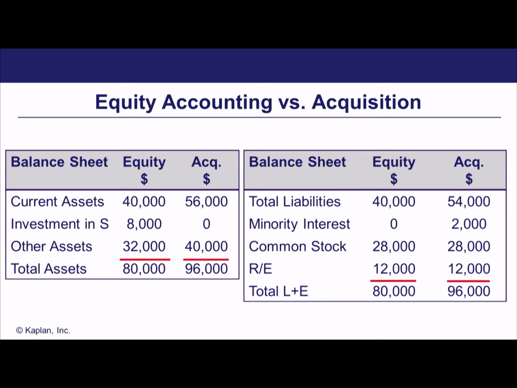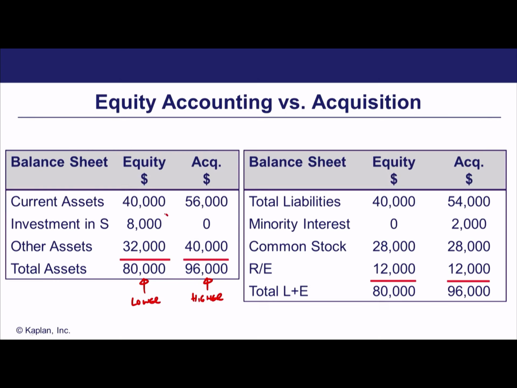So let's just compare the difference between equity accounting and acquisition accounting. Equity accounting, remember, we're going to use this for joint ventures and associates. Acquisition accounting, we're using for entities that we control, aka subsidiaries. The first thing to notice is the difference in your total assets. Look, we've got much higher total assets under acquisition accounting than we have under equity accounting. Why is this the case?